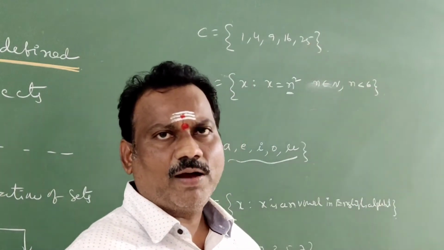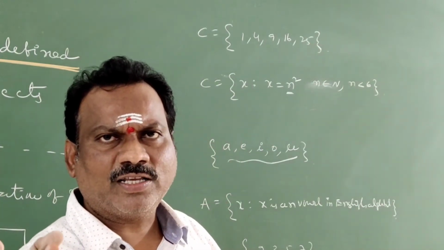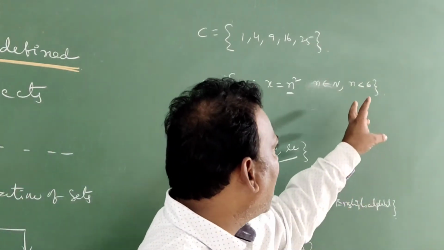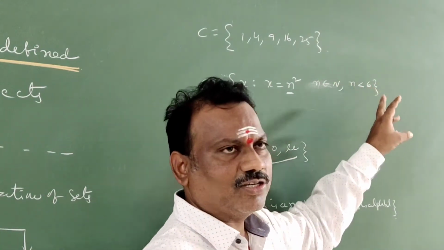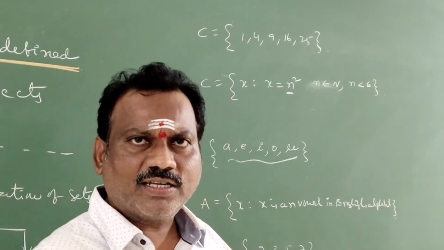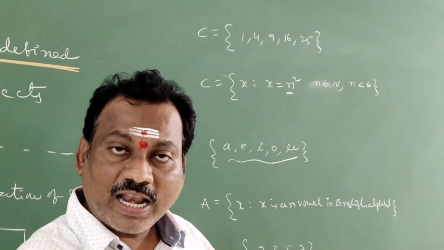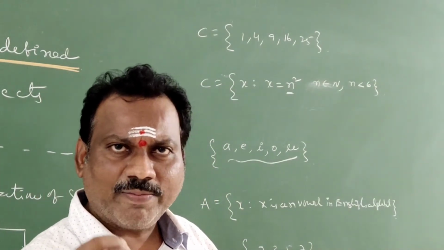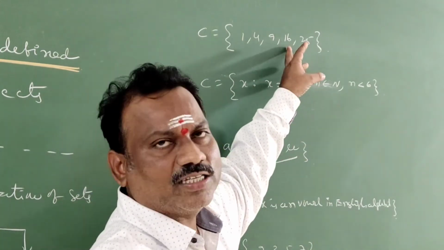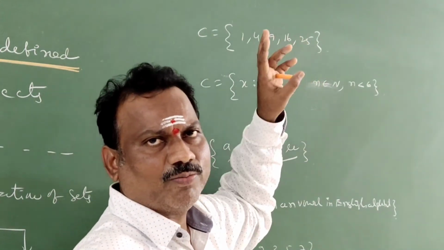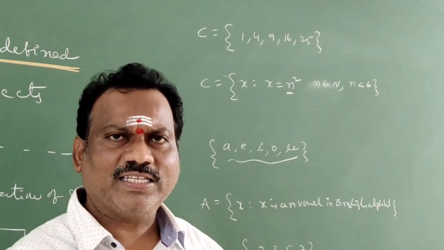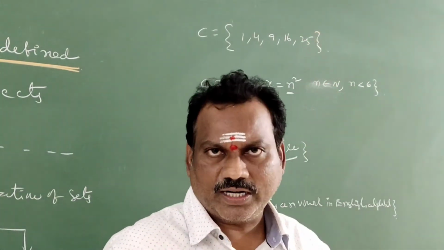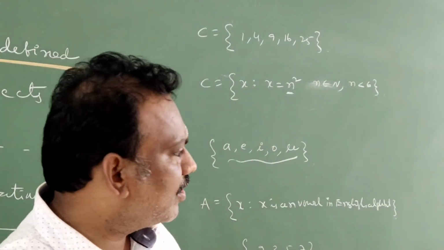No, just up to 5. So I can write here n belongs to natural numbers, n less than 6. You take natural numbers less than 6 and square them, and you will get this set. So they possess one property, that is nothing but squares of natural numbers less than 6. Correct, students? I will give one more example.